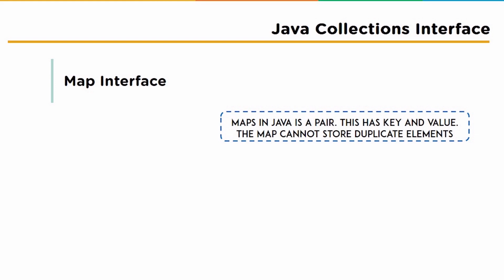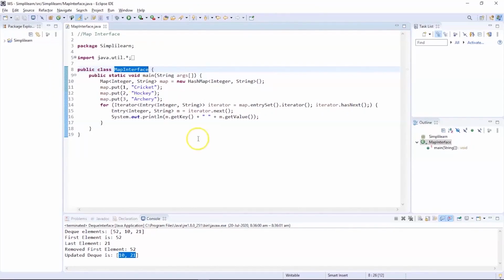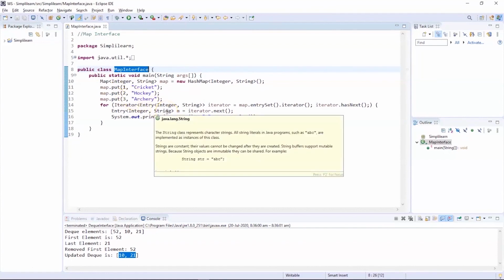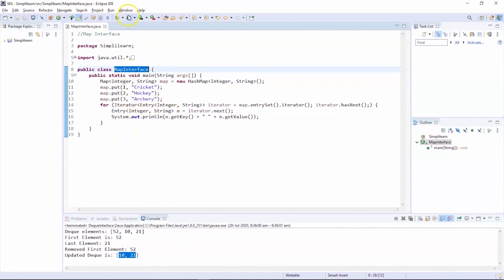The Java platform contains three general-purpose map implementations, which are HashMap, TreeMap, and LinkedHashMap. The basic operations of a map are containsKey, containsValue, size, and isEmpty. For a better understanding, let us check out an example. This example on my screen is an example for the Map interface. Here we are going to add three elements and map them as 1 to cricket, 2 to hockey, and 3 to archery. Now let us execute this program and see the output.